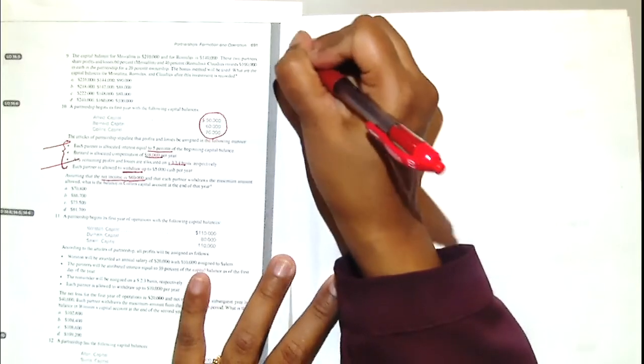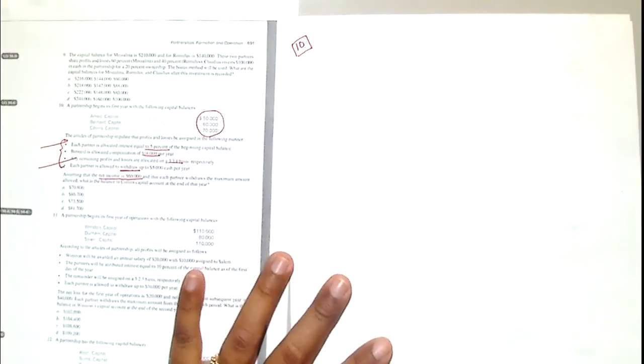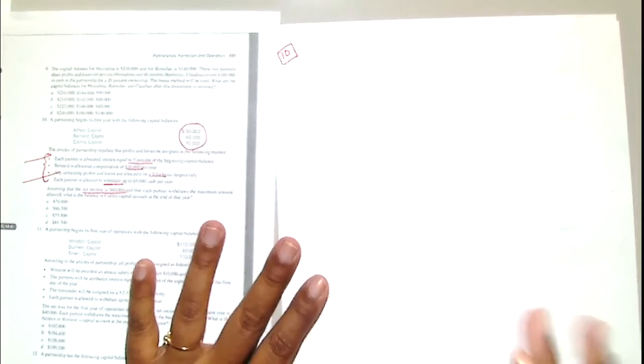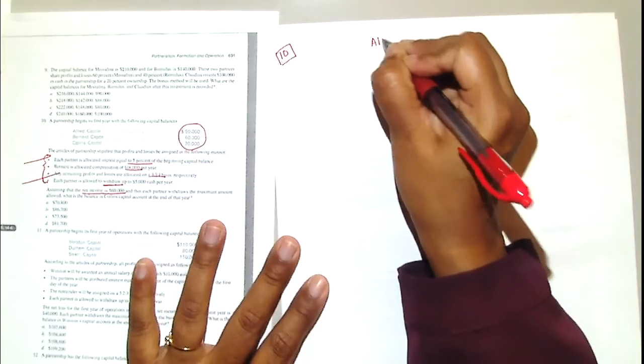But you have one more piece of information which is important. The net income is $60,000. So again, I'm repeating, you have to prepare two statements, and you will have one problem exactly like this. So here, first, allocation of income.